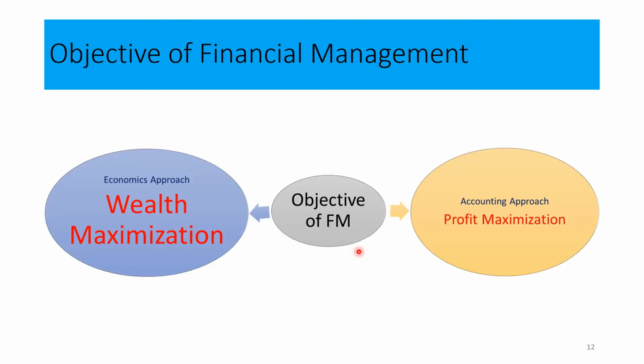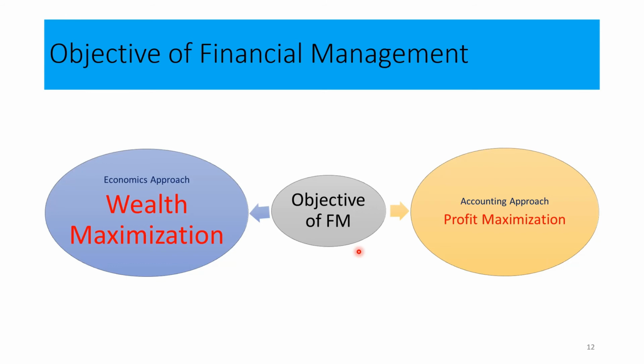Okay, go to the next slide and try to understand what the objectives of financial management are. This is a very interesting area in financial management. Objectives can be identified according to two different approaches, right? The first approach is the economic approach. The second approach is the accounting approach. Under the economic approach, wealth maximization of the firm is the main objective of financial management. Under the accounting approach, profit maximization is the main objective. But this accounting approach has many weaknesses. Therefore, wealth maximization is treated as the objective of financial management.